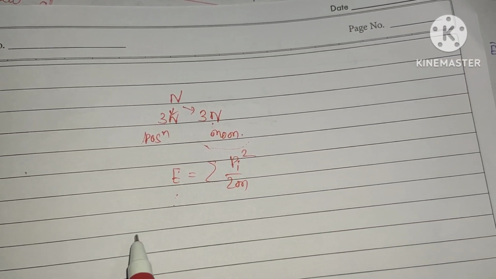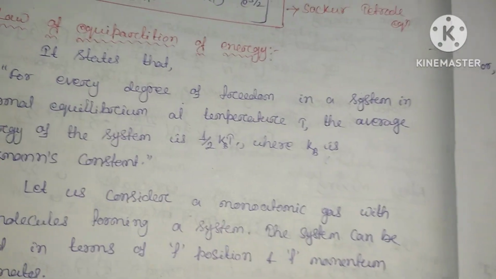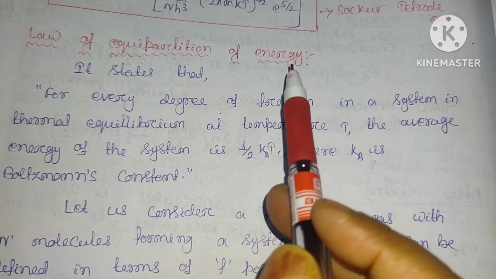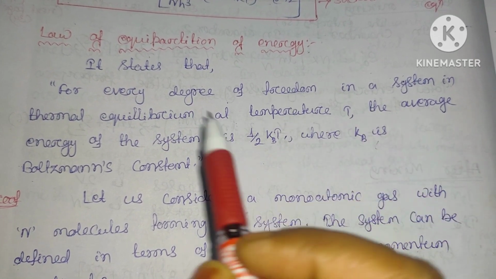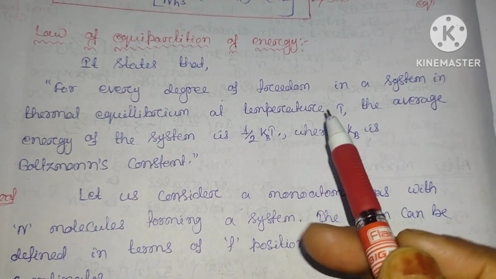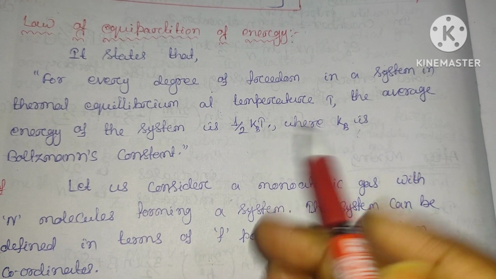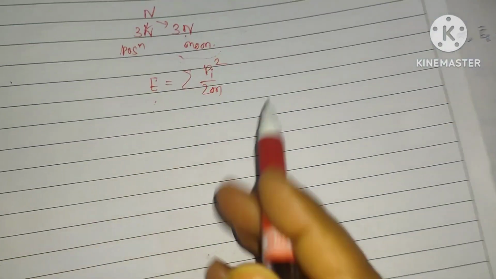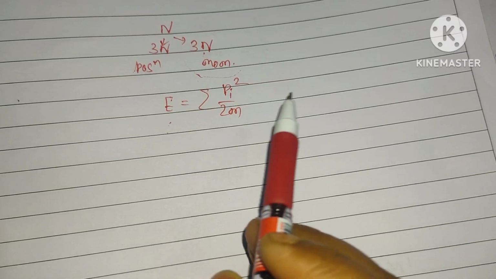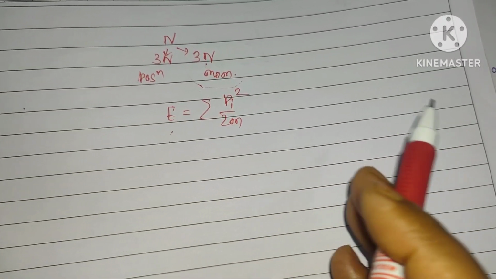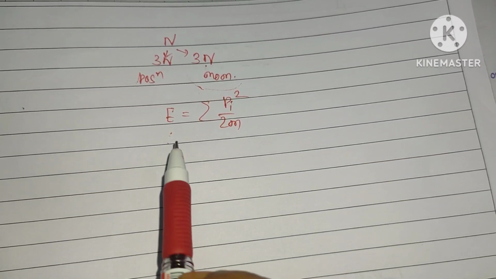Now you can see the law of equipartition of energy says, for every degree of freedom in a system in thermal equilibrium at temperature T, the average energy of the system is half kT. So this energy E equals pi squared by 2m for a monoatomic system of particles.